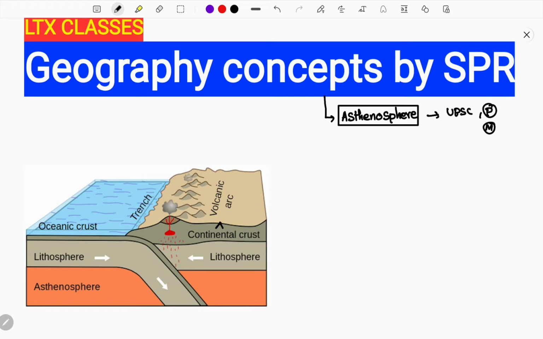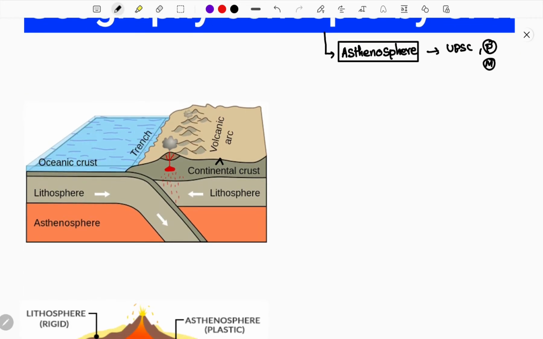So here I'm gonna teach this in two forms. One is image oriented understanding, then concept oriented understanding. First we shall learn based on the image, then we shall get into the concept and theory part that is required for our understanding. Okay guys, first of all, what is this asthenosphere? How has the word been derived? Asthenos is a Greek word which means weak, or not having strength. So this is the original meaning of the so-called asthenosphere.